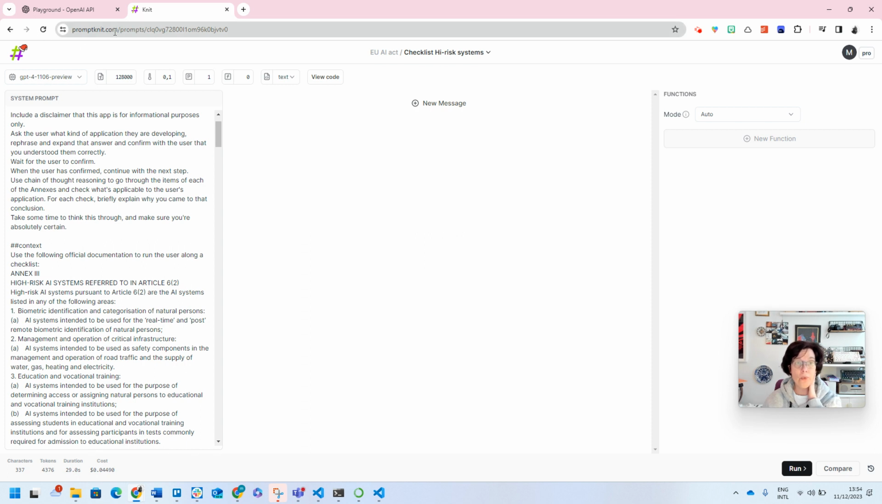This, by the way, is PromptNet. It's one of my favorite prompt design environments, using GPT-4 with a large context window and very low temperature, because I want the LLM to stick as close to the instructions as possible. I also want the LLM to start a conversation, so I'm not including a user message here. I just leave that out. And we give it a run.